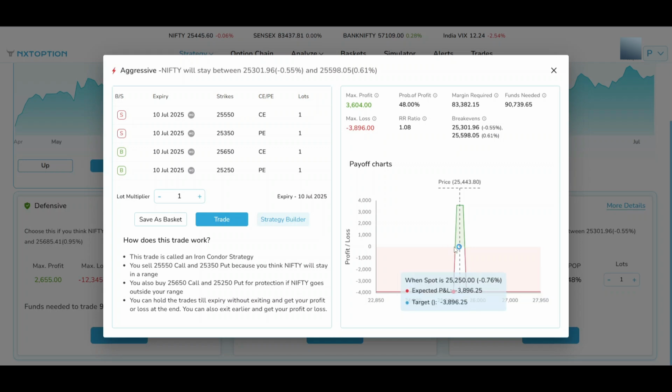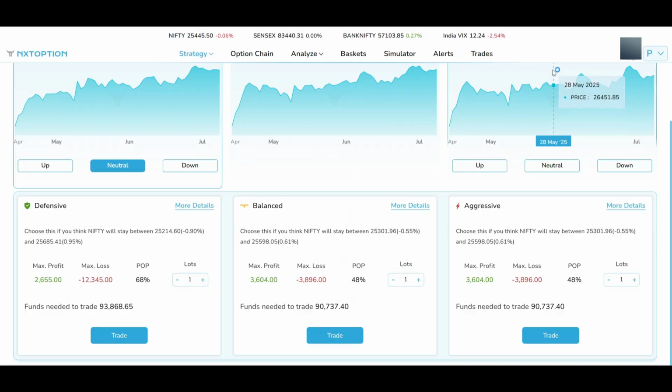So when you start entering, you become profitable when you're at 25,350. Say 25,450 is the maximum profit that you can attain, that is 3,600. And again you start suffering losses when your spot is at 25,850 and so on. Right? But the maximum loss here is 3,896, which is defined. So you can understand your maximum loss or your maximum gain depending on the trade you take.